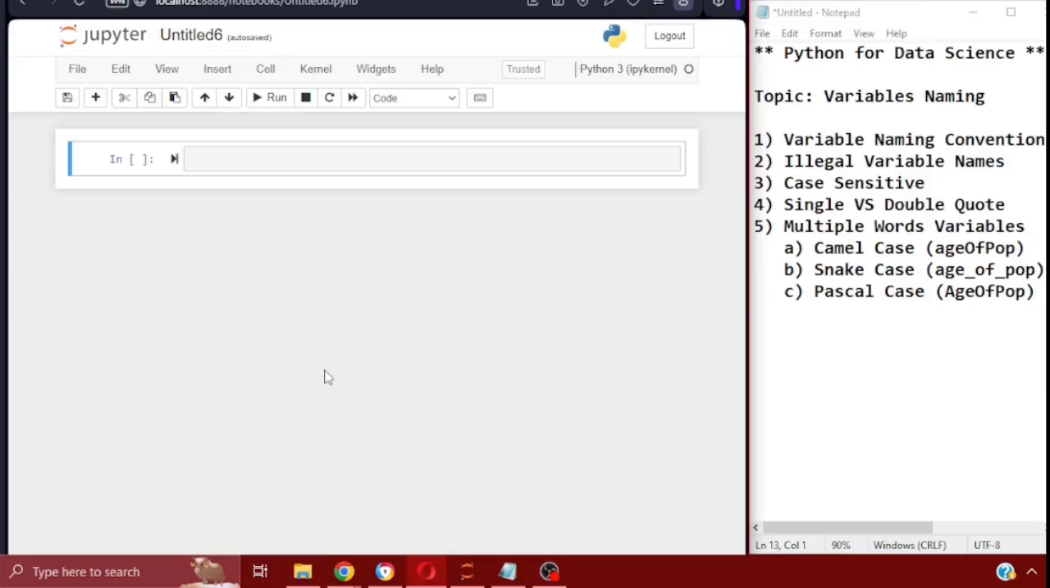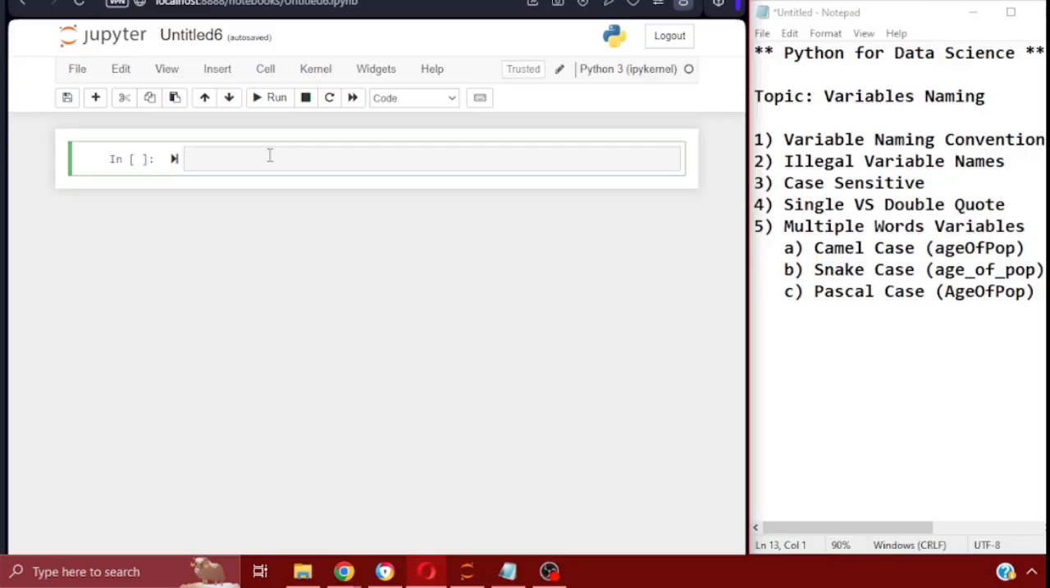I'm going to cover five major points when it comes to variable composition in Python. The first one is going to be variable naming convention. Second, I'm going to talk about some illegal variable names. And then we'll talk about case sensitivity in Python variable names, and then single versus double quotes. And then finally, we're going to talk about multiple word variable compositions and some of the techniques that you can use for composing multiple word variables. So without any further ado, let's get to the first point, variable naming convention.